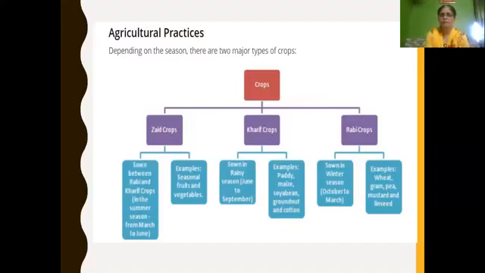And Rabi crops are crops that are sown in the winter season. The winter season is from October to March. Examples of Rabi crops: wheat, gram, pea, mustard, and linseed.